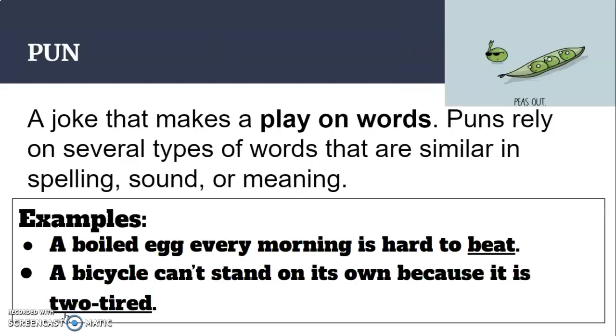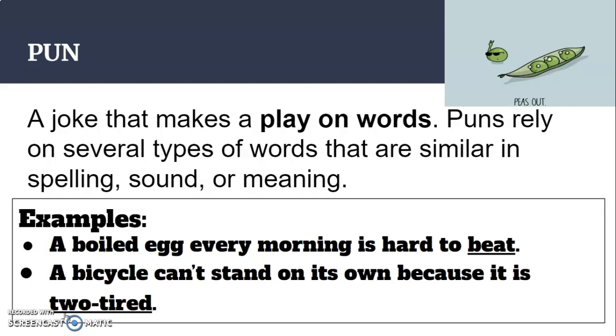Third example is a pun. A pun is a fun one to use because it's a play on words. Puns are typically used as jokes, and in order to understand these jokes, you need to be able to understand how they differ in spelling, sound, or meaning. For instance, a boiled egg every morning is hard to beat. This is a pun because eggs are beaten with a whisk in order to turn them to scrambled eggs. So the pun here is understanding that double meaning of the word beat.